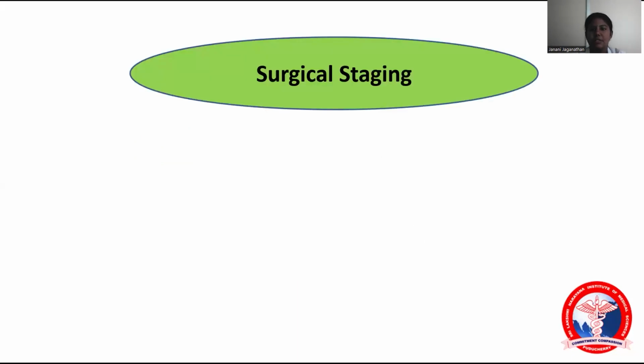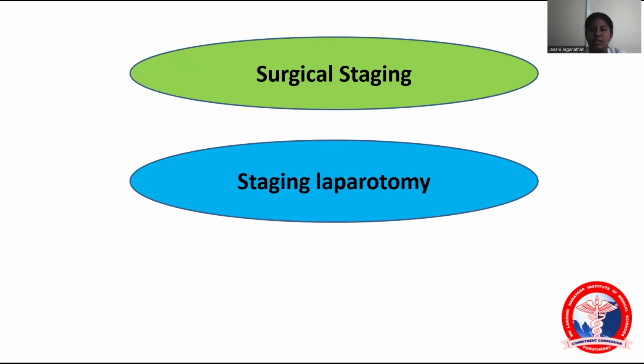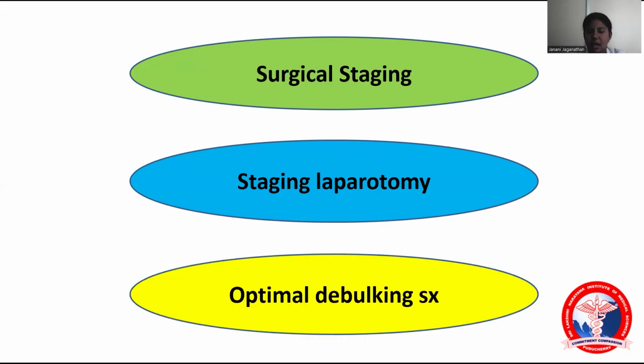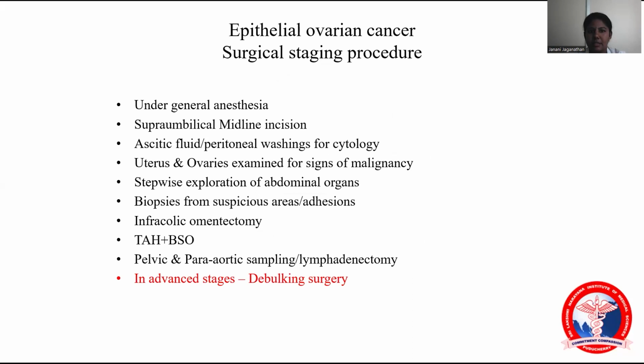So treatment should be surgical staging, staging laparotomy, followed by optimal debulking surgery. So what are the steps of surgical staging? The patient should be prepared with pre-op investigations like CBC, blood grouping, Rh typing, HIV, and HbA1c should also be done, and also X-ray to exclude metastasis, and also pap smear should be done, and endometrial biopsy if needed. So if these are all okay, we should proceed with the surgical staging.